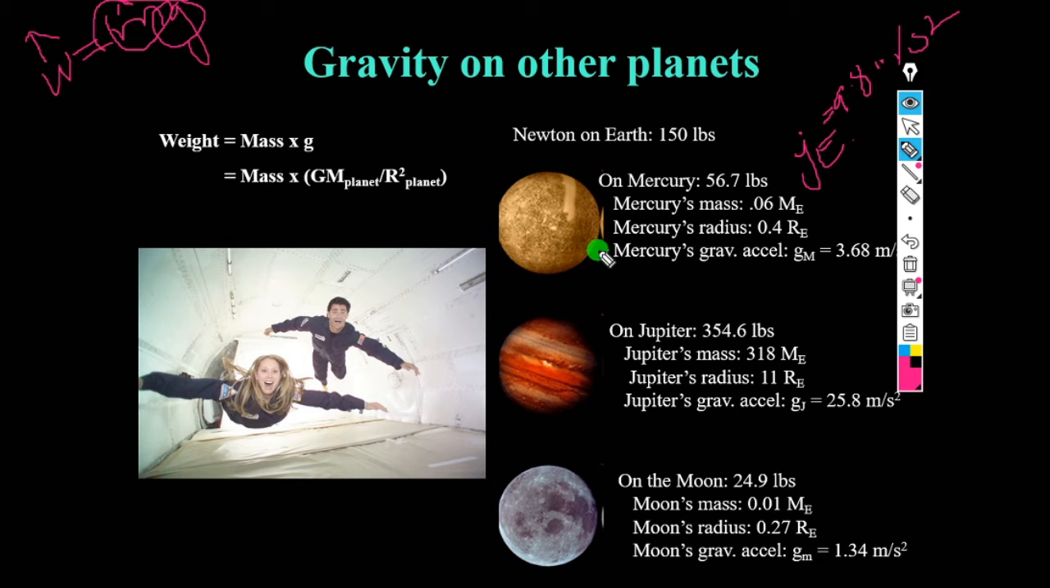Hence, when we land on Mercury, our weight will reduce. And when we move on to Jupiter, we feel more weight. Whereas when we land on the Moon, we feel much lighter because of the acceleration due to gravity.